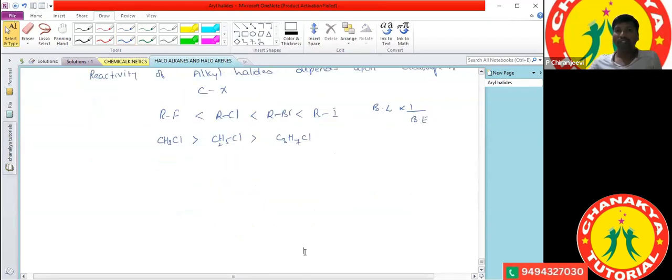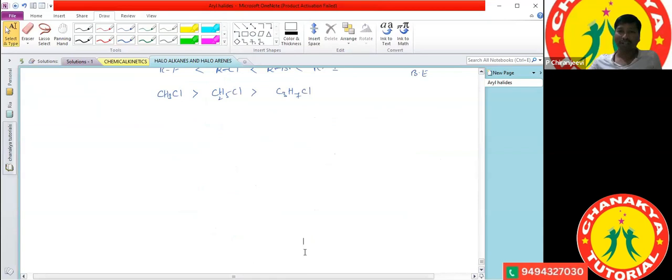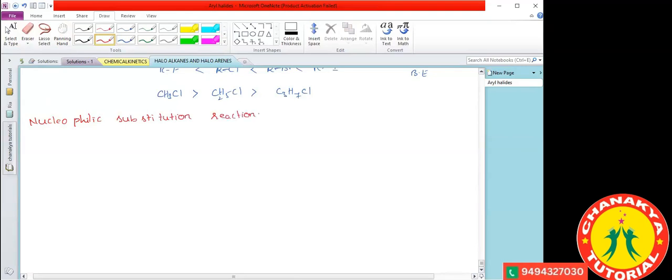So first we can take up the nucleophilic substitution reaction. First of all, what is meant by the nucleophilic substitution reaction? Who is going to tell about the nucleophilic substitution reaction? Sir, the reaction in which a nucleophile replaces the existing nucleophile in a molecule.